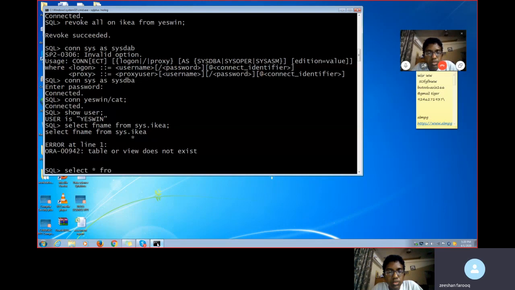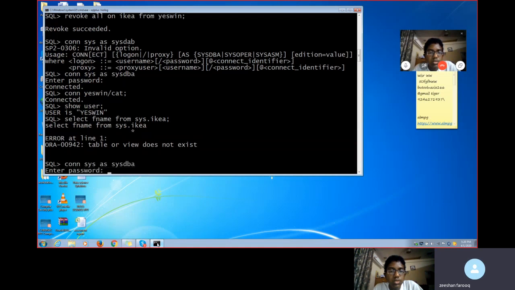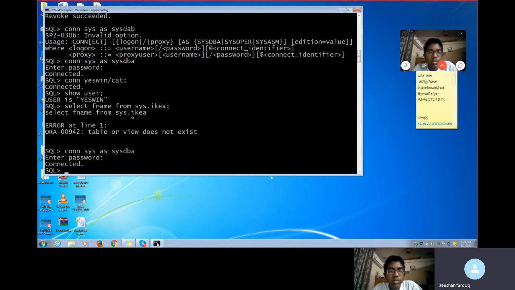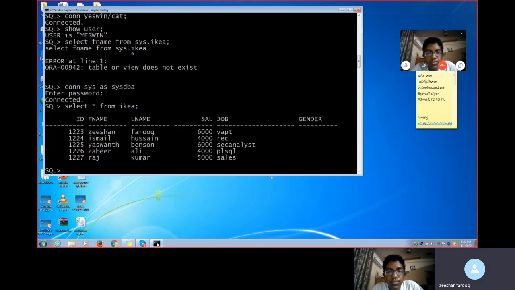Select star from... I think it will not come here. We have to go to the sys user. Connect sys as sysdba, with the system password. Now, select star from IKEA. What will happen if I put it like this? The complete table will come. I don't want anybody to see the salary. I want people to see the ID and the first name.